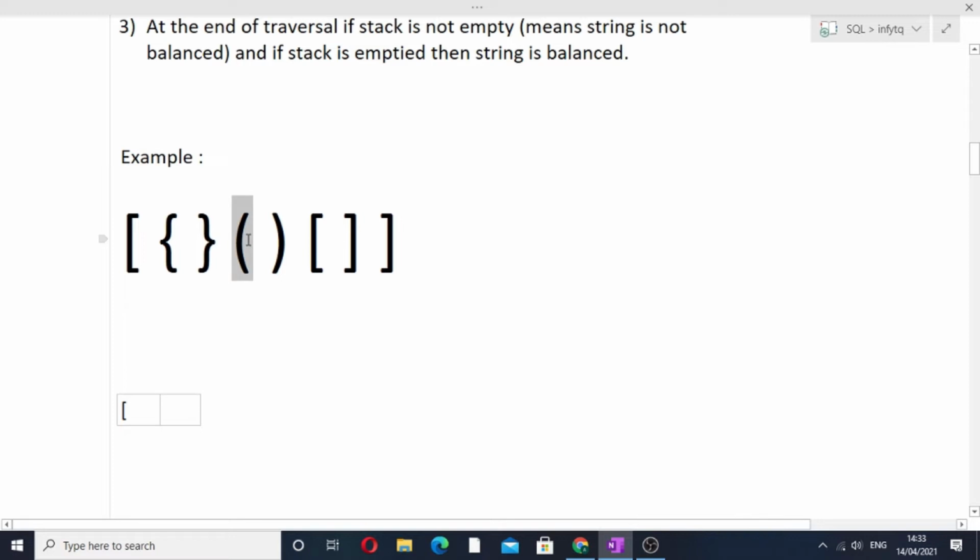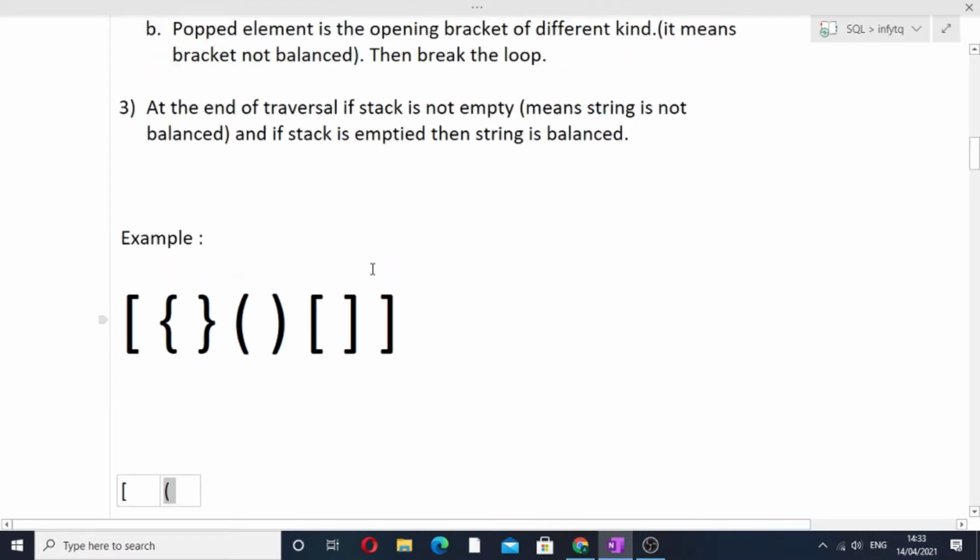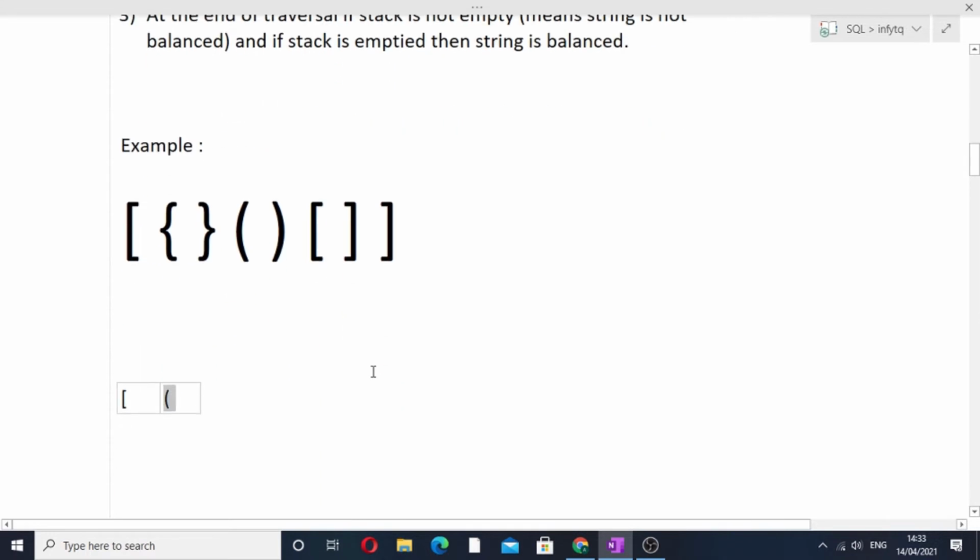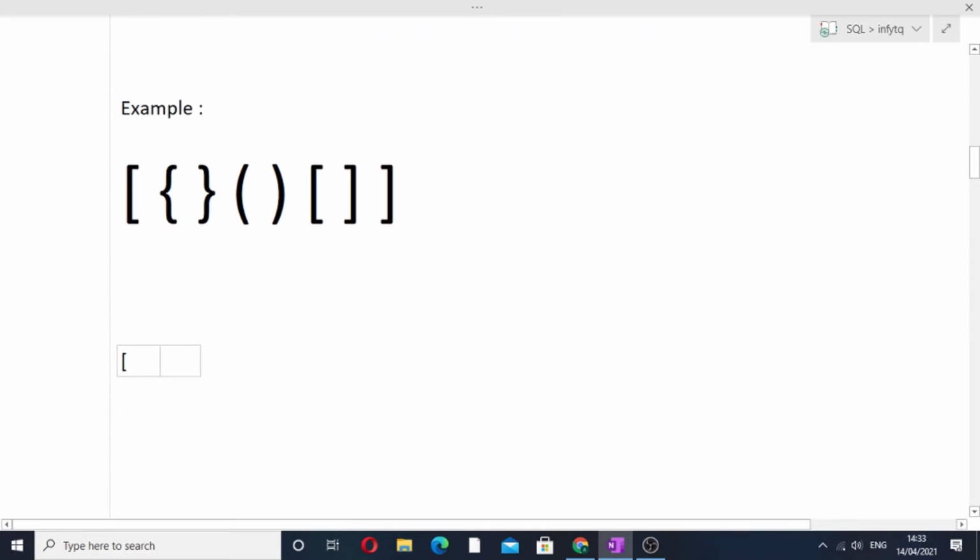So our current character is now this opening parenthesis. If this is the case, then an opening parenthesis has occurred and we'll simply push it inside our stack. Now the next element is the closing bracket. So now what is the step? If the stack is not empty, then pop the top element. So you can see that our top element is this opening parenthesis and our current element is the closing parenthesis. So these are both of the same kind. So we'll simply pop the element and move our traversal ahead.